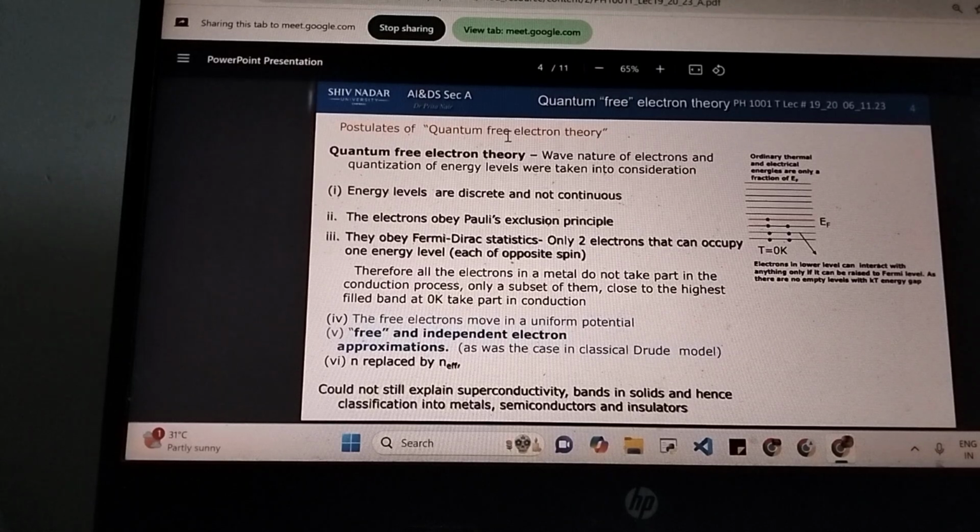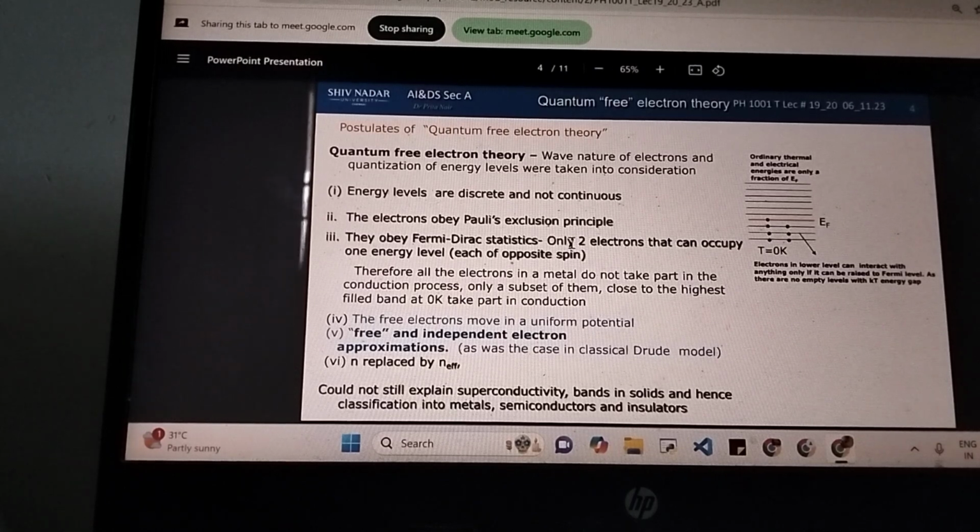But although this drew from the knowledge of quantum mechanics, it could still not explain some concepts like superconductivity, semiconductors and insulators. So even though this overcame some of the limitations of classical theory, it still had its own limitations.